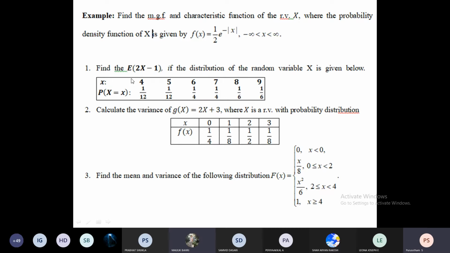So now, expectation of e raised to tx into fx. That means when x is 4, e to the power 4t into 1 by 12 plus e to the power 5t into 1 by 12 plus e to the power 6t into 1 by 4 plus e to the power 7t into 1 by 4 plus e to the power 8t into 1 by 6 plus e to the power 9t into 1 by 6.